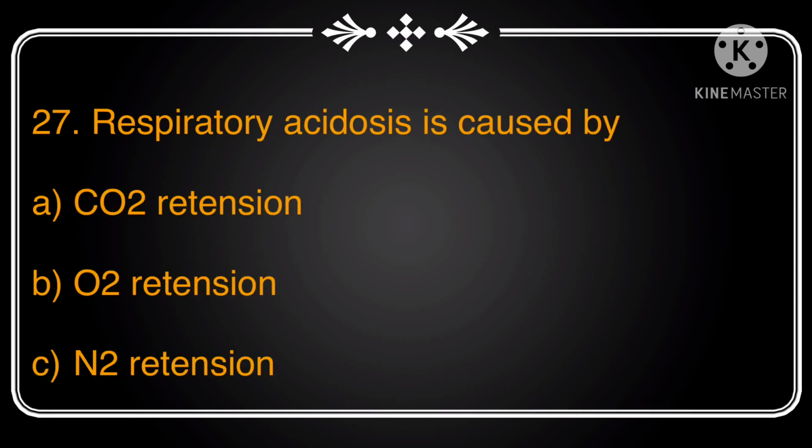Next question is, respiratory acidosis is caused by. Options include carbon dioxide retention, oxygen retention, and nitrogen retention. Before going to answer, we need to know what is respiratory acidosis. It's a condition that occurs when the lungs cannot remove enough of the carbon dioxide produced by the body. This excess carbon dioxide causes the pH of the blood and other bodily fluids to decrease, making them too acidic.